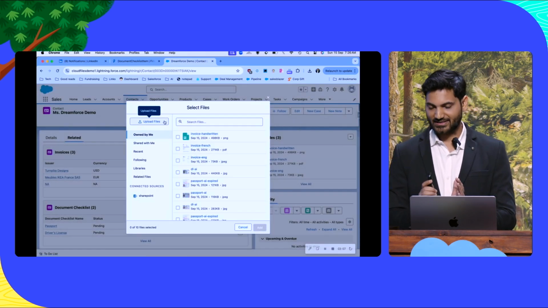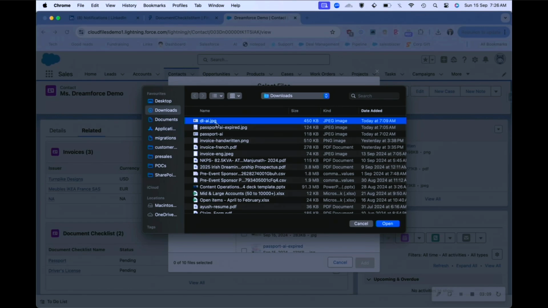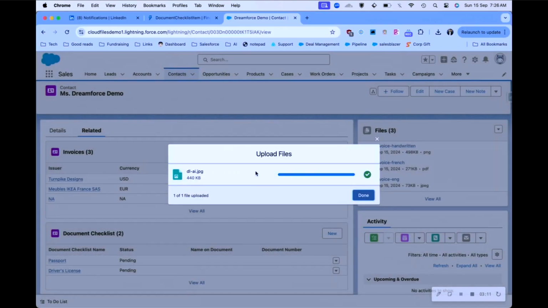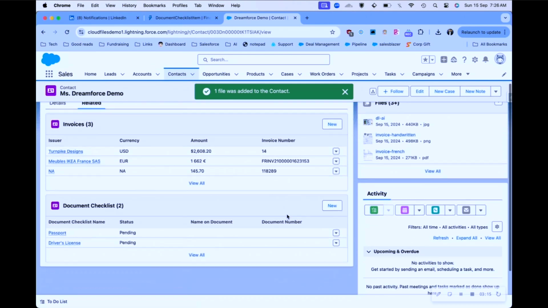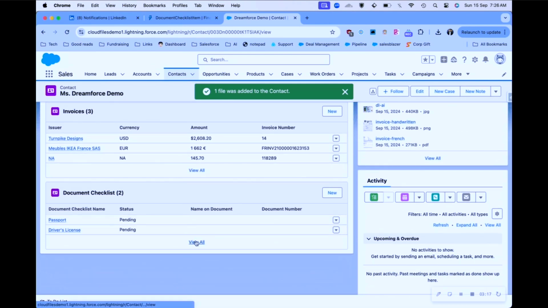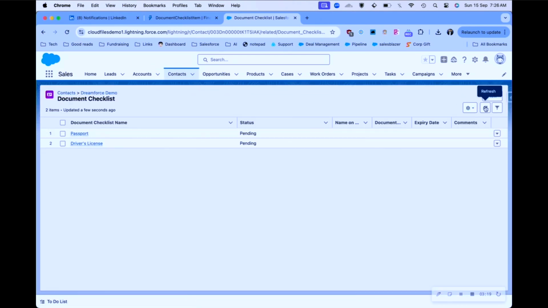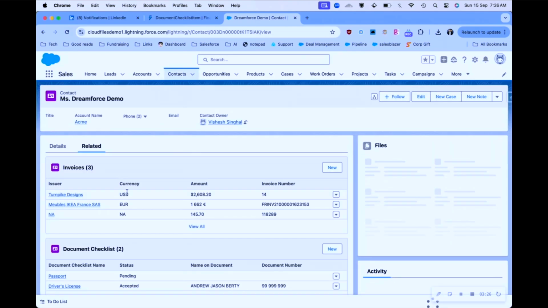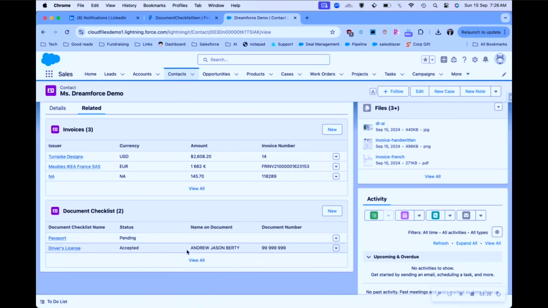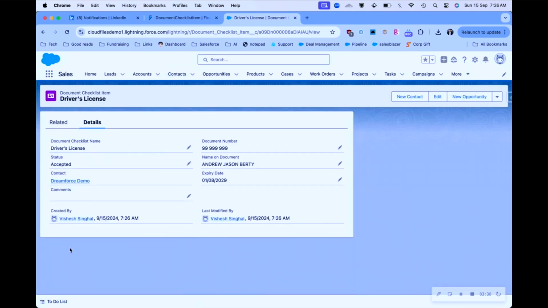So I'm going to first upload a document. I'm not telling it whether it's a driver's license or a passport, but the AI is going to understand this automatically, that this was a driver's license. And it's going to extract the information, and it's going to verify the document. So for this demo, verification is based on whether the document is expired or not. I'm not matching the person's name, but in the real world, you would do that also.